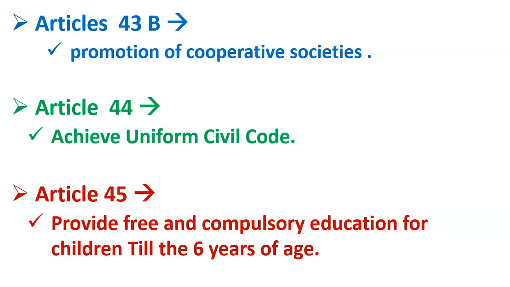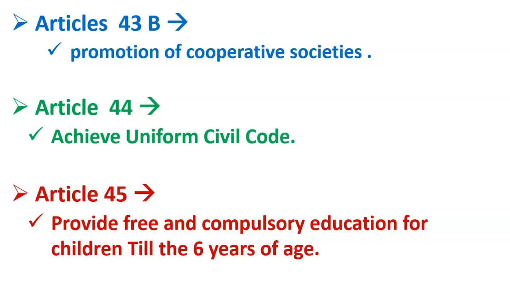The marriage of Muslims is governed under Shariat or any other law, but it is not governed under the Hindu Marriage Act. So the summary of the story is that in India, personal civil laws are not uniform. Personal civil laws are not applied equally to all the people. They are different for different religions.